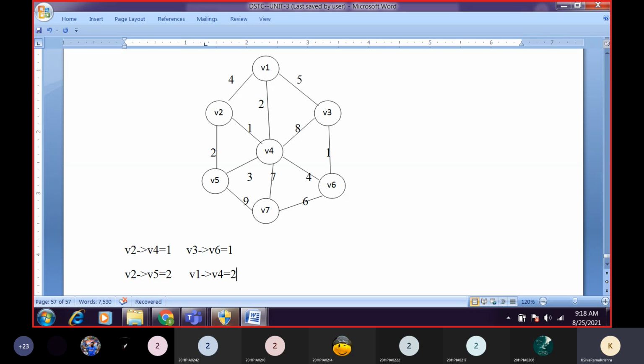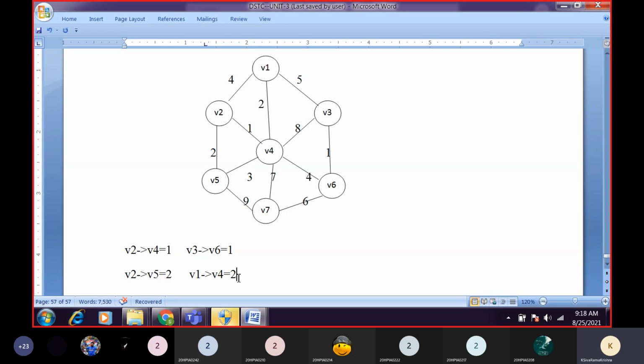What we are doing is, from our graph we are finding the minimum edges. First we find the edges with the least weight, then we go for the next weight, and then the next, so that we write all the edges. Totally how many edges are there in this graph? 12, sir. 12 edges.